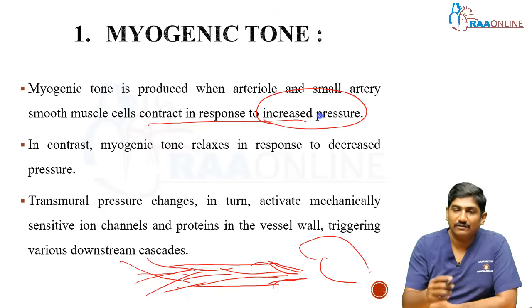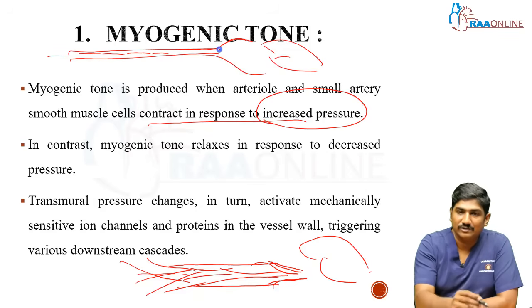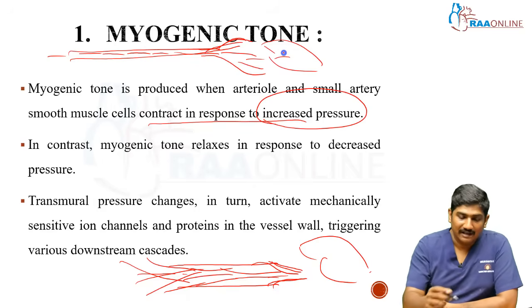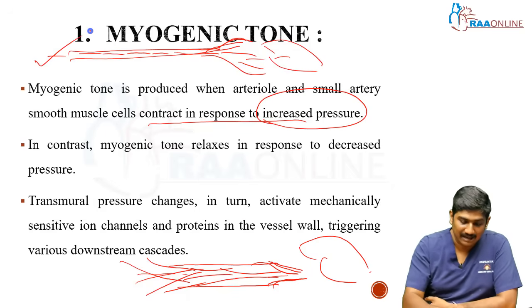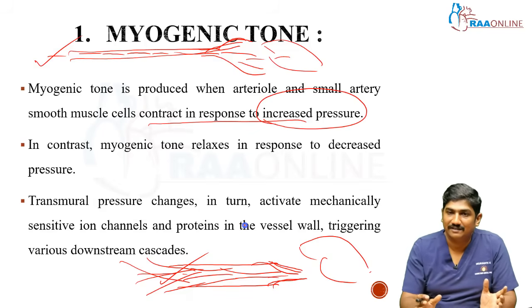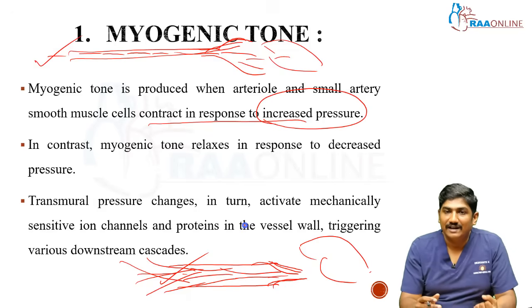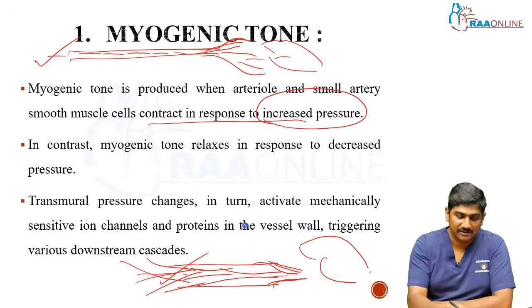In contrast, if the volume of blood is very less, only very little blood is coming towards the brain, what is nature supposed to do? It just dilates the vessels. Once you dilate the vessel, the resistance comes down, and more blood flows. This is how the myogenic tone, the smooth muscle tone, saves the brain from hypotensive and hypertensive episodes, somewhere between 50 to 150 mmHg of systolic blood pressure. Got it? So myogenic tone is produced when arterioles or small artery smooth muscle cells contract in response to increased pressure, and relax in response to decreased pressure.